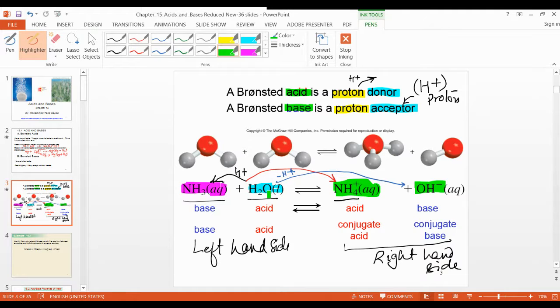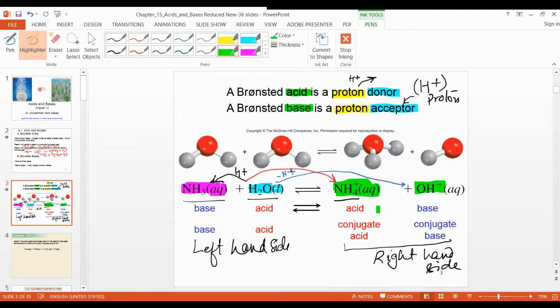NH3 has one H extra here, that is the conjugate acid. H2O has 2 H, but in OH minus one H is less. So the one with less H plus is always considered a base. This is also, see, H plus is less, one H is less. And where H is higher, that is an acid. So now you understand what is acid and base and what is conjugate acid and conjugate base.